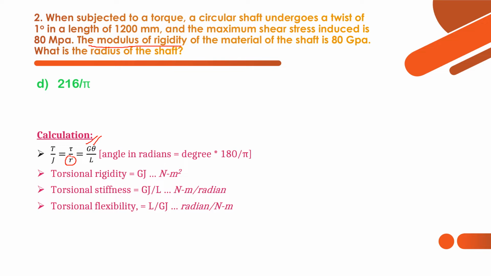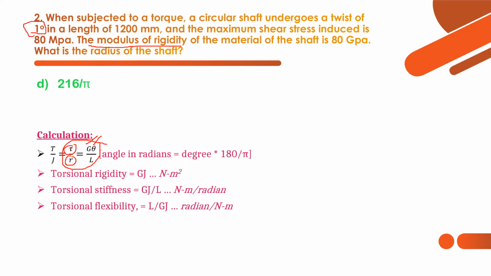L, what is the length of the shaft? 1200 mm, and theta should be in radian. So here they have given 1 degree, so 1 degree is equal to 1 into pi by 180 radians, and the maximum shear stress induced is 80 MPa, that is also given. So use this relation alone to get the answer for the radius of the shaft.